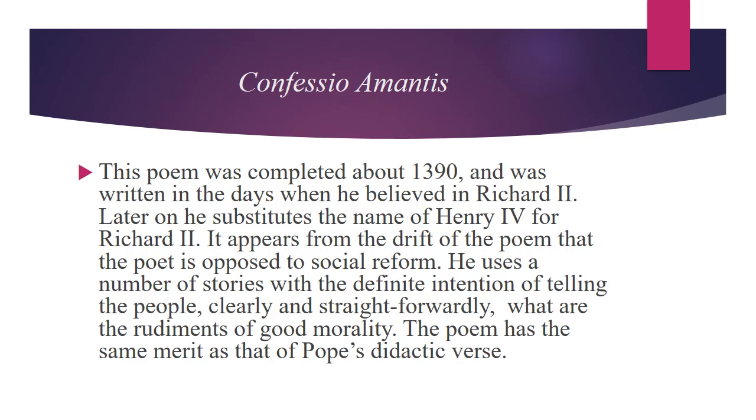The third important work produced by John Gower was entitled Confessio Amantis. This poem was completed in 1390, and it had some 33,000 lines. It was written in the days when John Gower believed in Richard II, but later on he substituted the name of Henry IV for Richard II. This poem included a number of short stories with the definite intention of telling the people exactly what the rudiments of good morality are. So this poem also had a moral purpose.